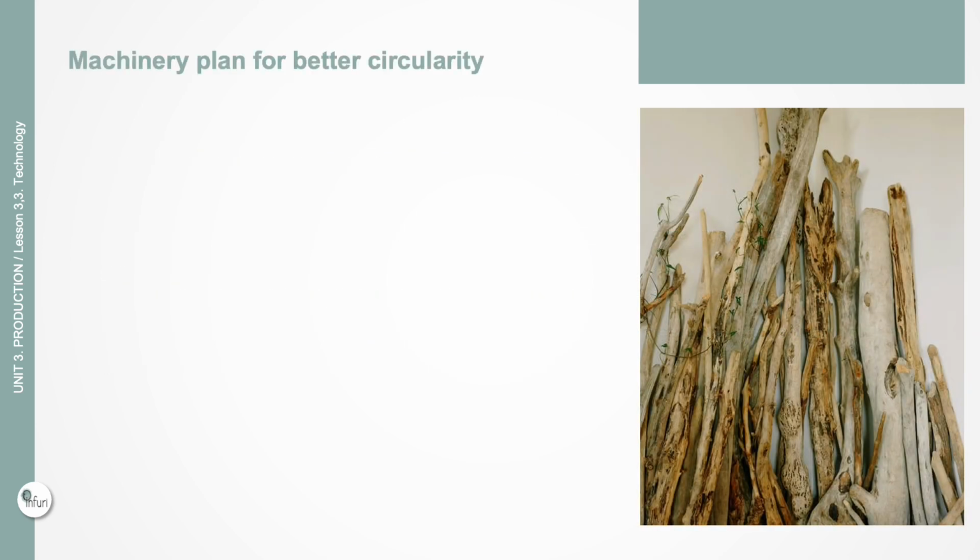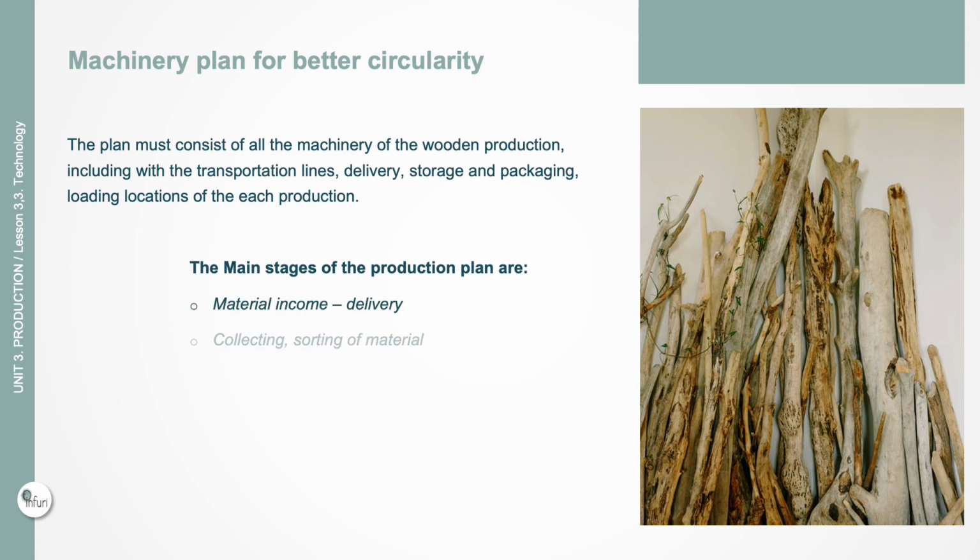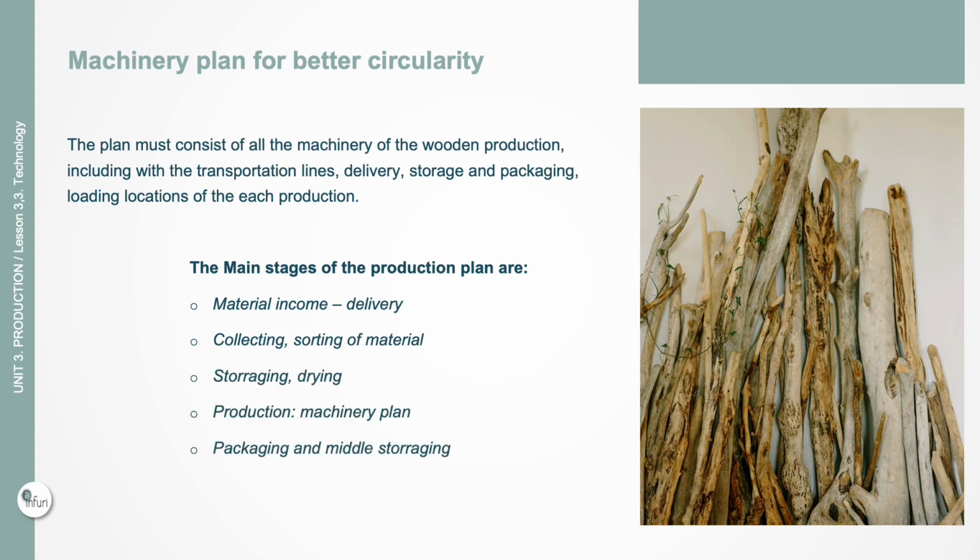Machinery plan for better circularity. The plan must consist of all the machinery of the wooden production, including the transportation lines, delivery, storage and packaging, and loading locations for each production. The main stages of the production plan are material income, delivery, collecting, sorting of material, storing, drying, production, machinery plan, packaging and middle storing, loading of the goods.